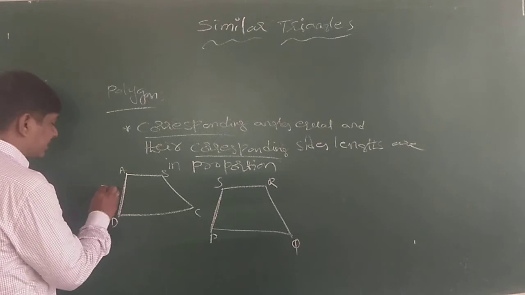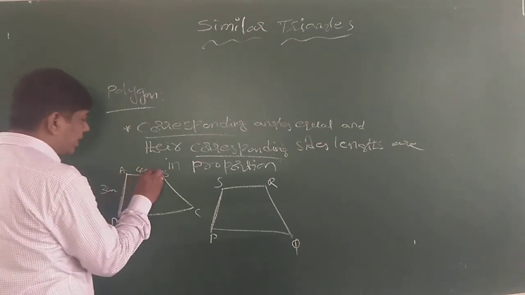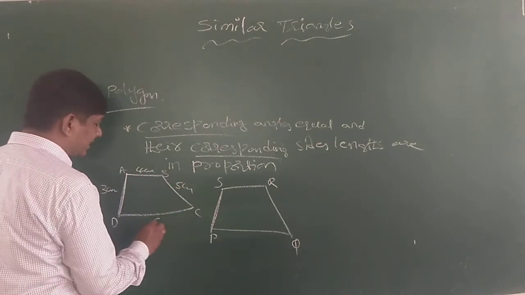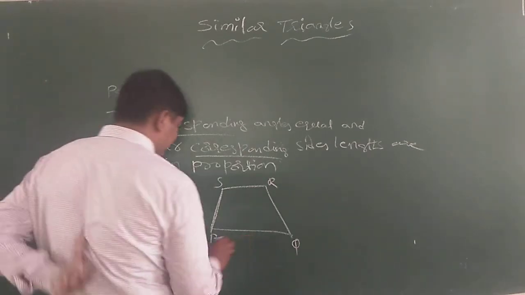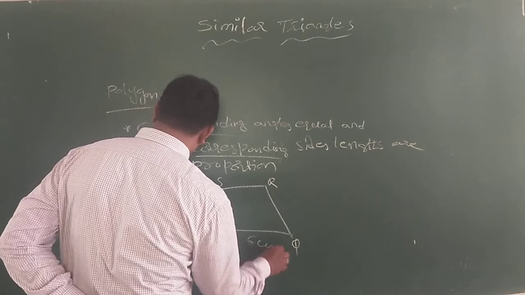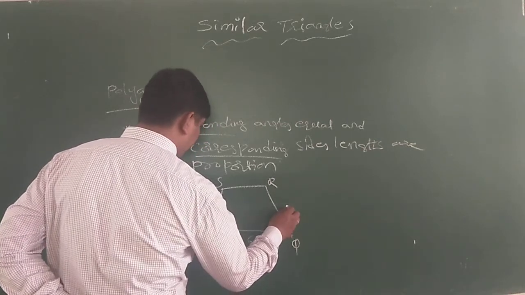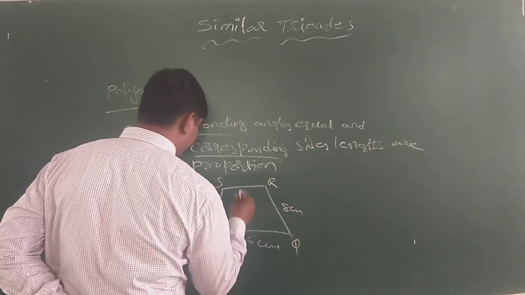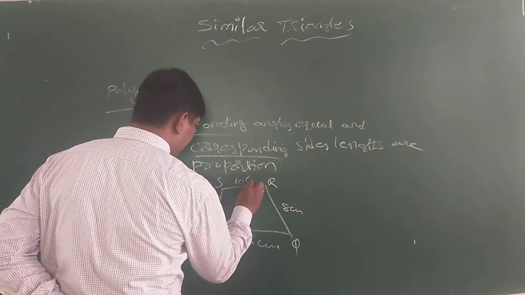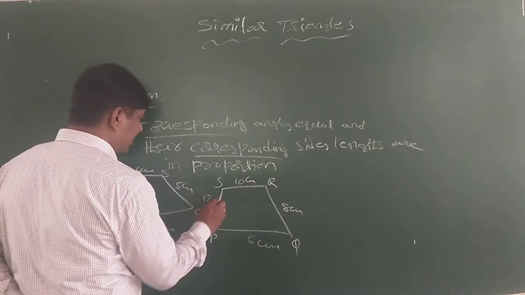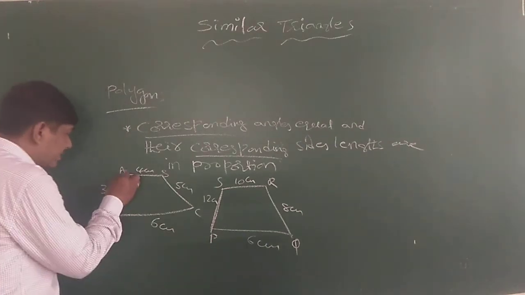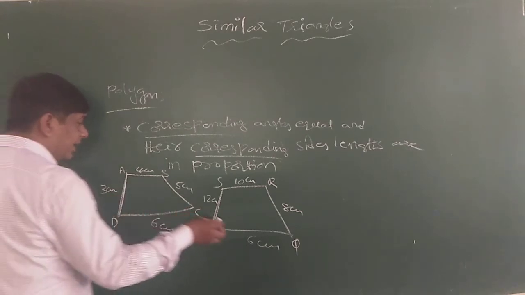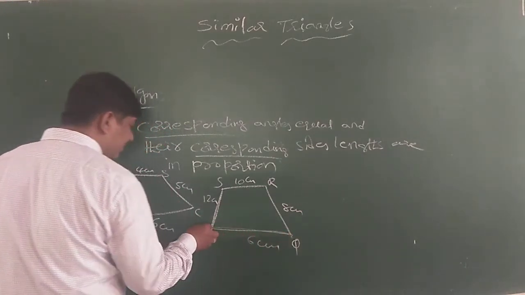Suppose these sides are 3 centimeters, 4 centimeters, 5 centimeters, 6 centimeters, and here I took 6 centimeters, 8 centimeters, 10 centimeters, 12 centimeters. Here 3 centimeters corresponds to 6 centimeters.